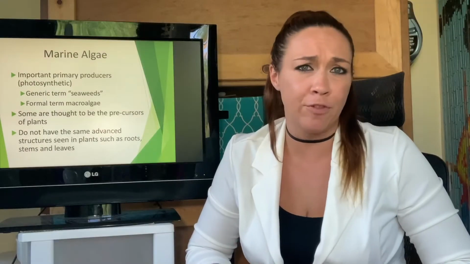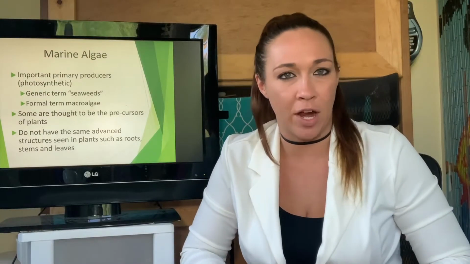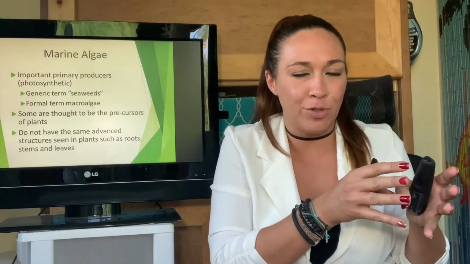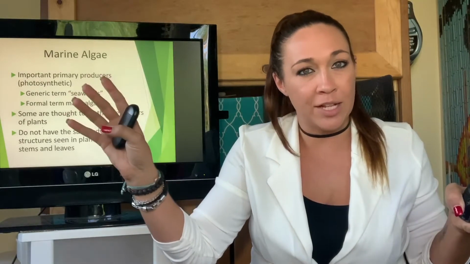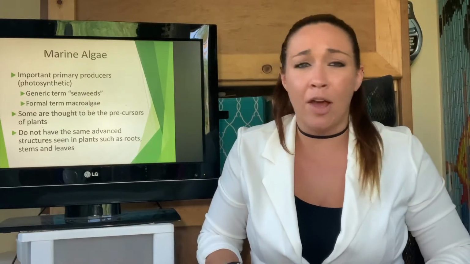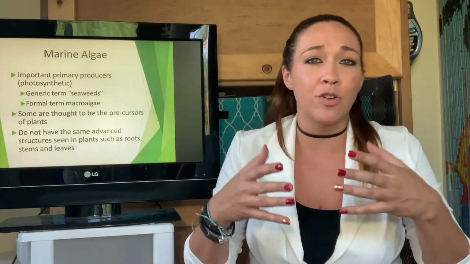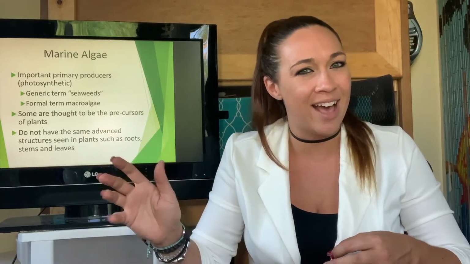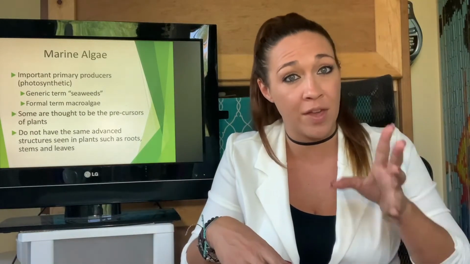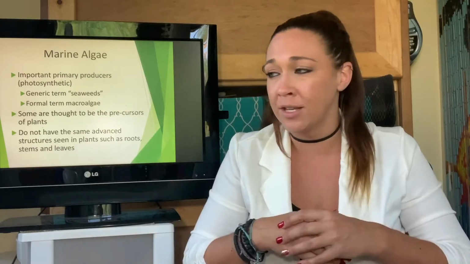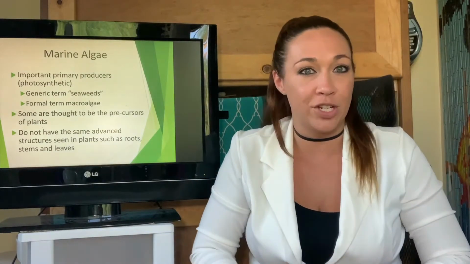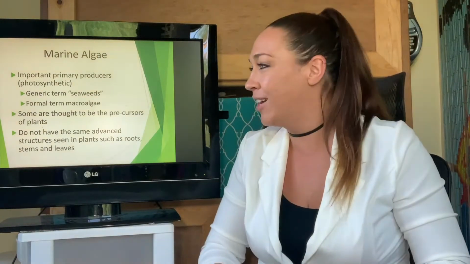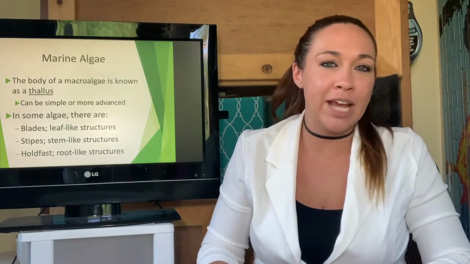Even though plants came from algae, they're inherently different. When we're talking about algae, specifically green algae was the ancestor of land plants, but there are different types of algae. Algae and plants are a little bit different in their structure. They have very similar structures, but they don't function exactly the same way, and therefore we do classify them as plants and algae. We'll look at that in just a second. I don't want to get ahead of myself because I have pictures to show you. But let's talk about the entire body of the algae.